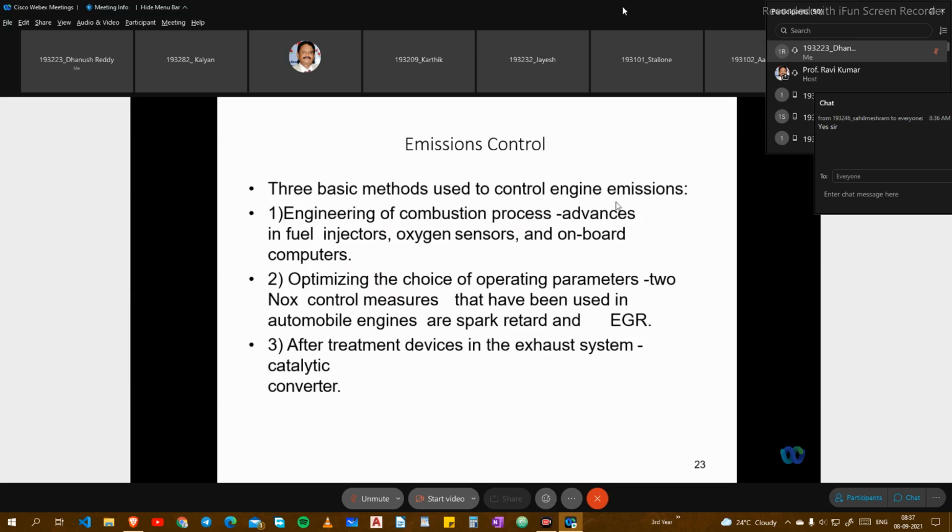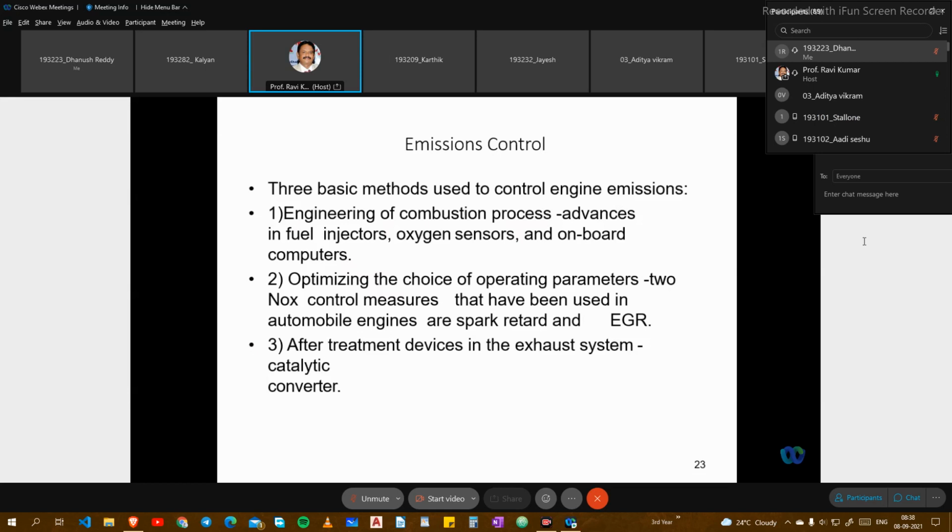Good morning, students. Today, so far, we have discussed the emissions coming from automobiles, particularly in IC engines, spark ignition and compression ignition engines, and how to control them. That is a very important fact. In the 90s and up to Euro 4 norms, a lot of methods were applied to control the pollution content in the exhaust gases and evaporative emissions. Now I'm going to give you a few basic things from before Euro 4 norms, where some arrangements were made for controlling emissions.